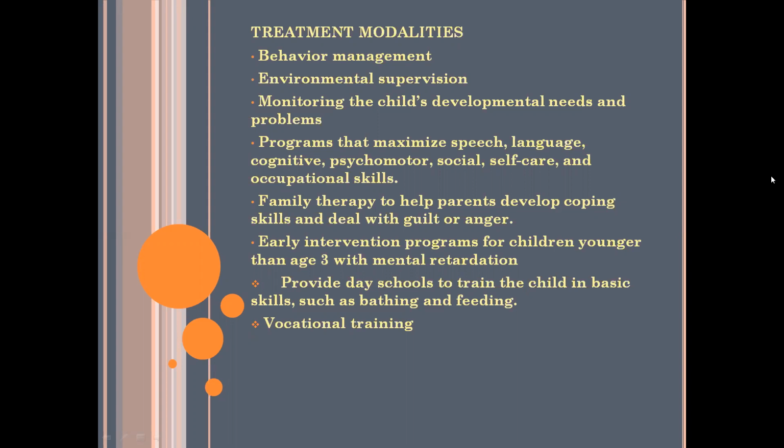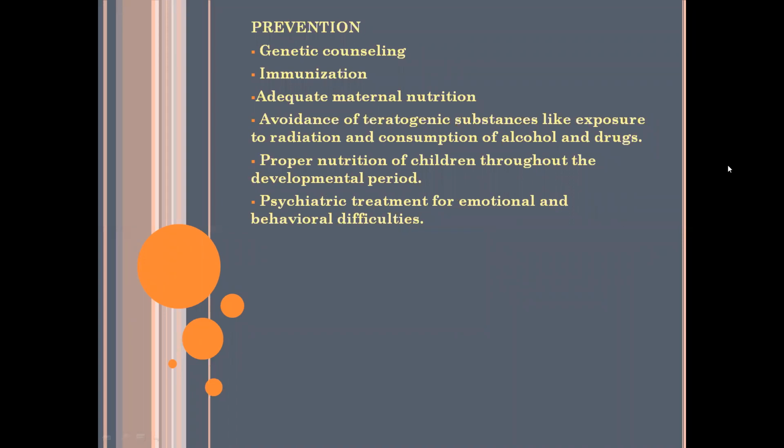Treatment modalities. Okay, so the next is prevention. So what will be the prevention? How will we prevent mental retardation? The first one is genetic counseling. We will be providing genetic counseling so as to detect any kind of genetic disorders.